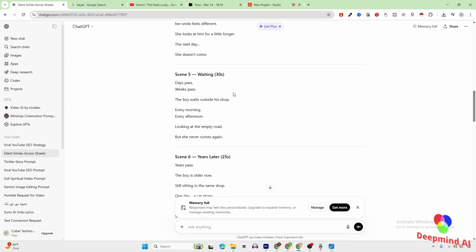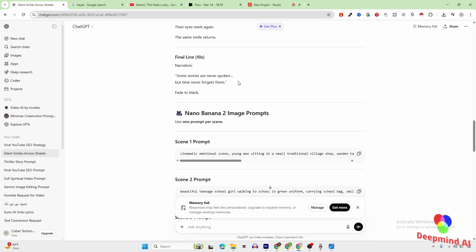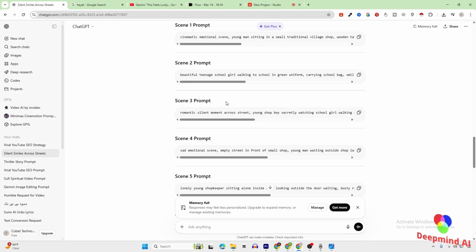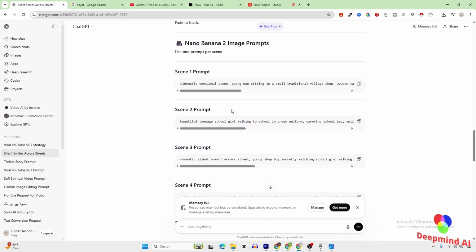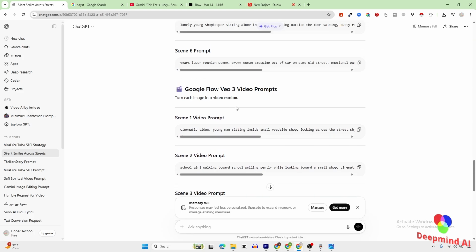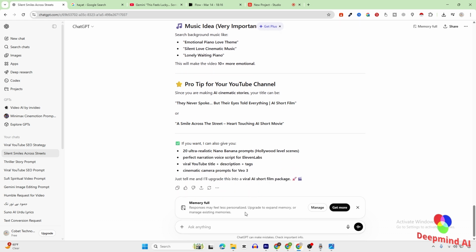You can see that there are the dialogues. ChatGPT has given me the dialogues which will be used in the movie, and it has given me prompts number 1, 2, 3, 4, 5, 6 to create images in my movie scene. After that, it has given me a prompt for Google VEO3 to generate movies from those pictures. It has given me a complete script from picture to video. Each and everything has been done by AI.